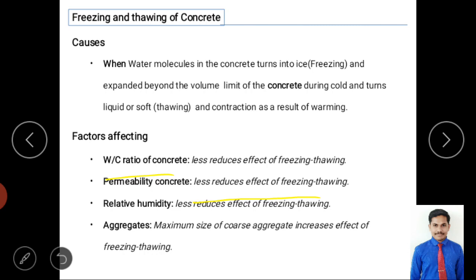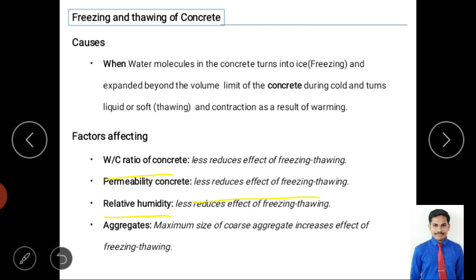So the last one is aggregate. Even aggregate is very important, as we use it for preparation of concrete. A proper gradation of aggregate is required. Why? Because if you use the maximum size of aggregate, voids will be more and there will be less surface area. Because of bigger size aggregates, it will not make proper filling or proper placing.